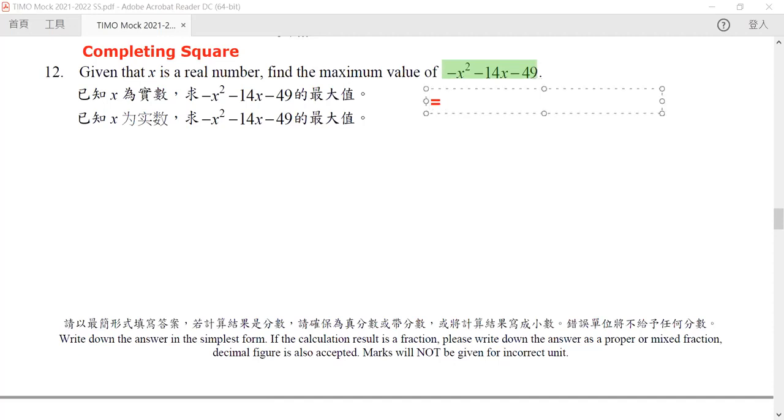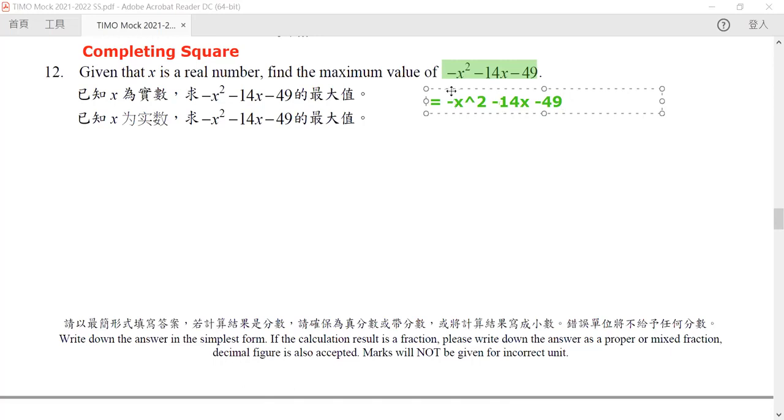So we rewrite it as negative x squared minus 14x minus 49, and because we want to get the maximum value, it will be minus for the x minus 49.